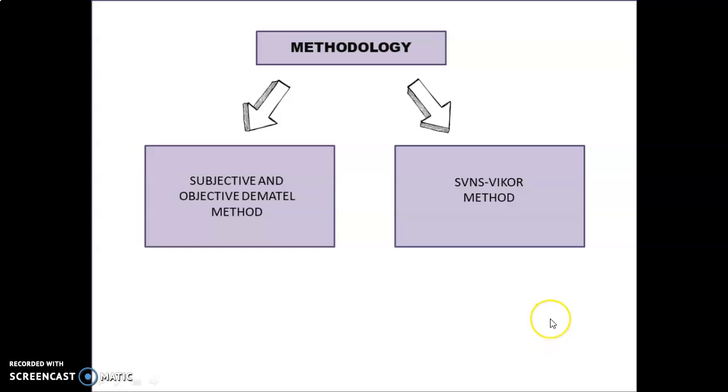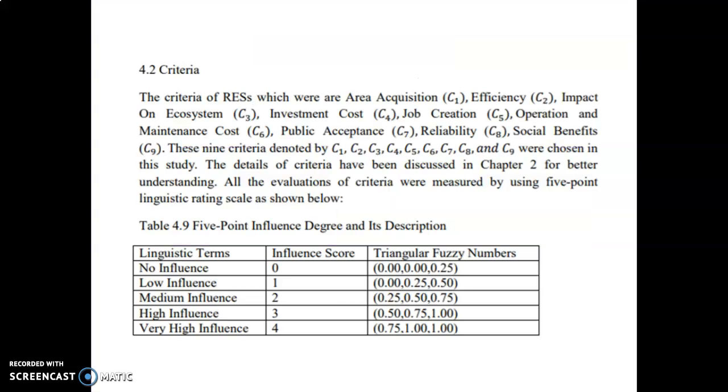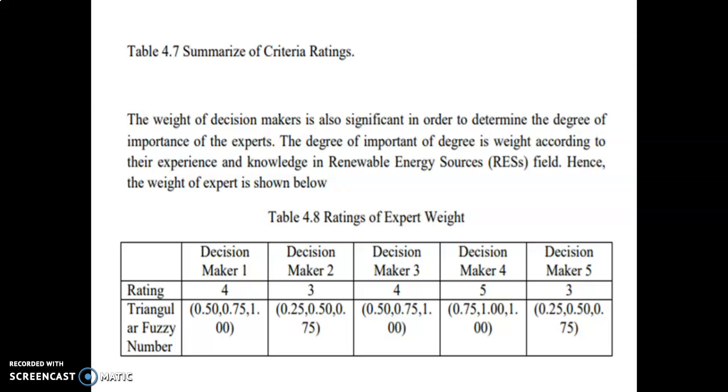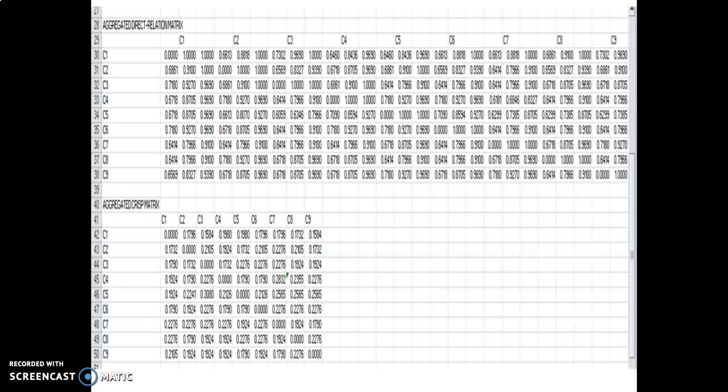Then Gupta 2018 used the Vikor method to give the best significant attribute of service quality among 7 attributes. There are two methods used in this study, which are the subjective and objective Dematel and the single-valued Neutrosophic Vikor method. Calculation for subjective and objective Dematel: step 1 and step 2 are shown in the criteria part. Step 3 is shown in the decision makers part. Step 4, aggregated weight and then aggregated direct relation matrix. Then transform the aggregated matrix into a single score by using Microsoft Excel.